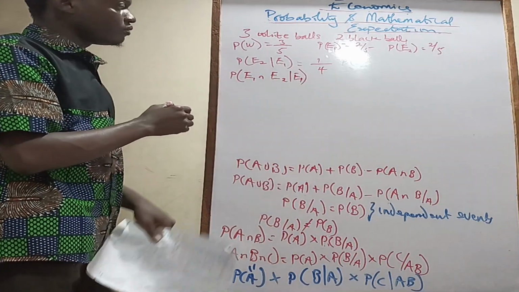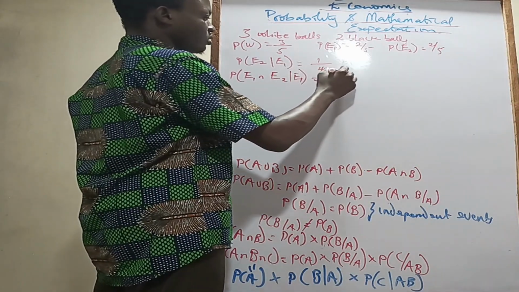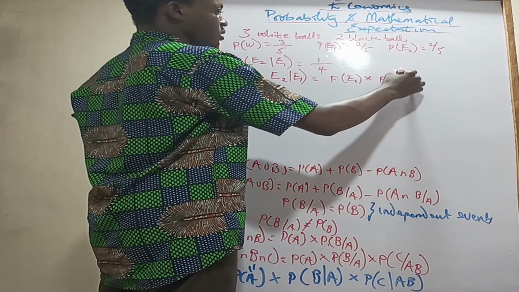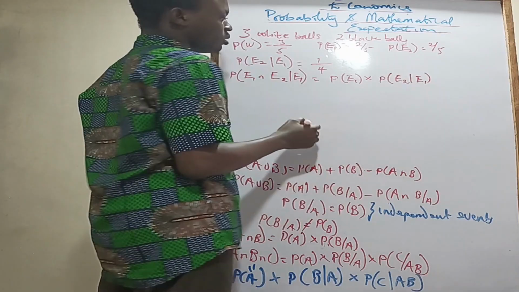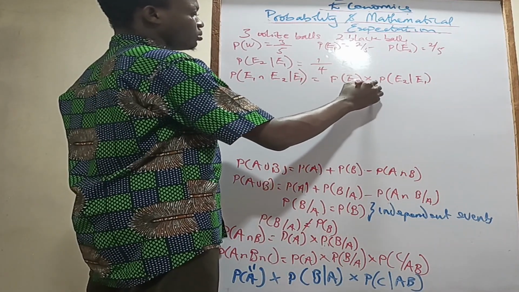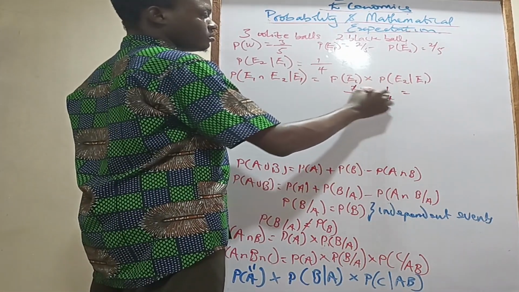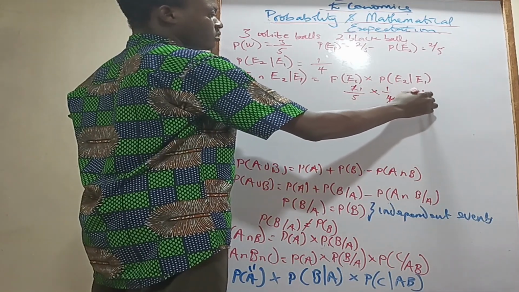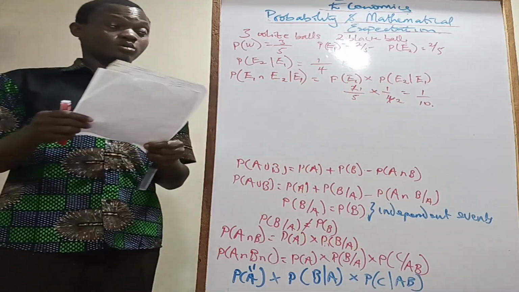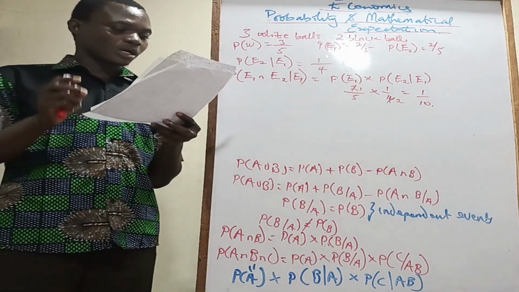So the probability of this is going to be equal to the probability of E1 multiplied by the probability of E2 dependent on E1. The probability of E1 is 2/5, multiplied by the second one, 1/4. So we have 2 here and 2 here, giving 1/10. So the probability that the first ball drawn is black and the second ball drawn is also black is 1/10, given that they are without replacement.